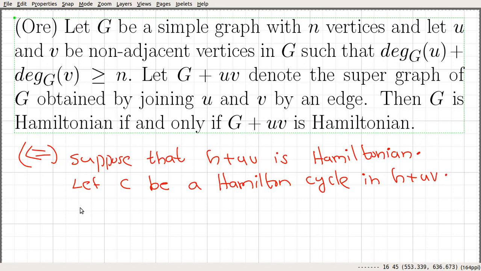If this cycle does not use this edge, that says C is a Hamilton cycle in our graph G. If that's the case, then we are done.